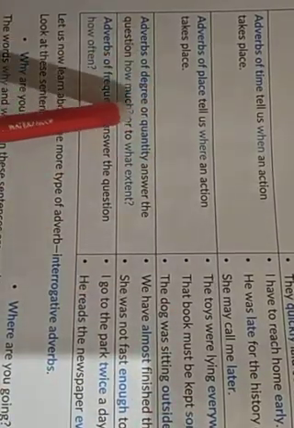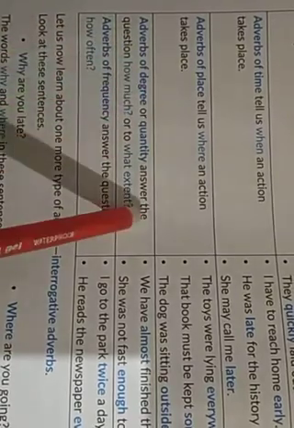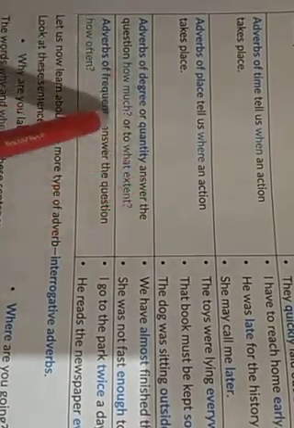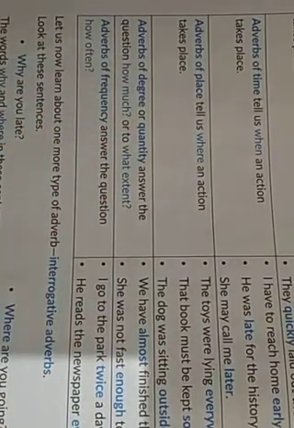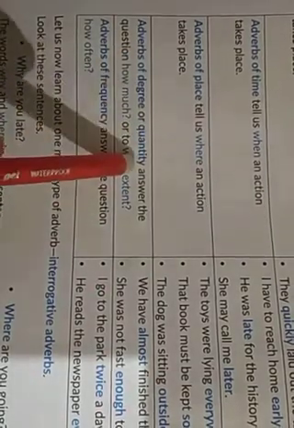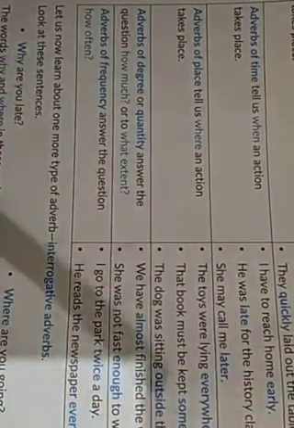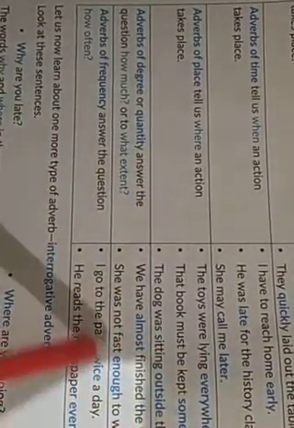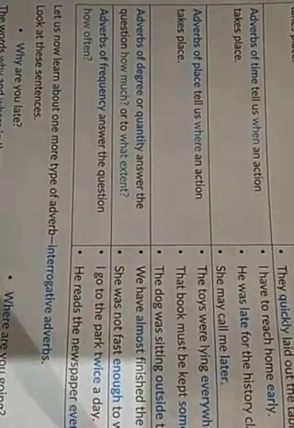Adverb of degree or quantity answers the question how much or to what extent. Okay, so adverb of degree will tell you to what extent. Adverb of quantity can tell you how much. We have almost finished the work. So it is telling you the extent. She was not fast enough to win the race. Here almost is an adverb of degree and here enough is an adverb of quantity.